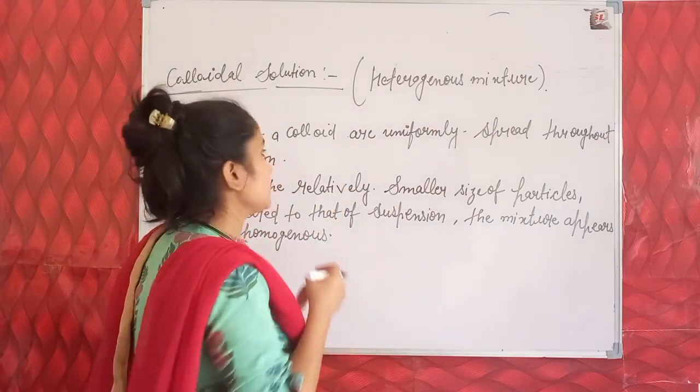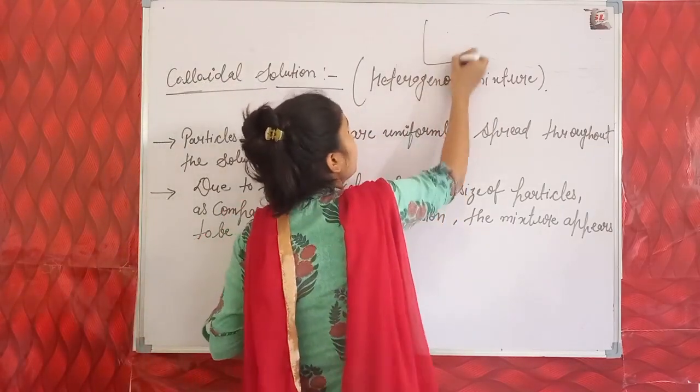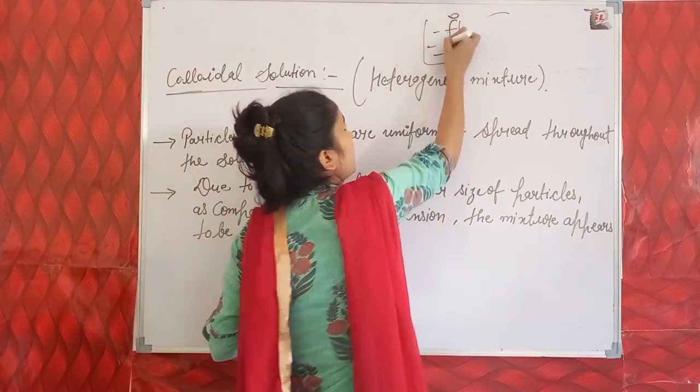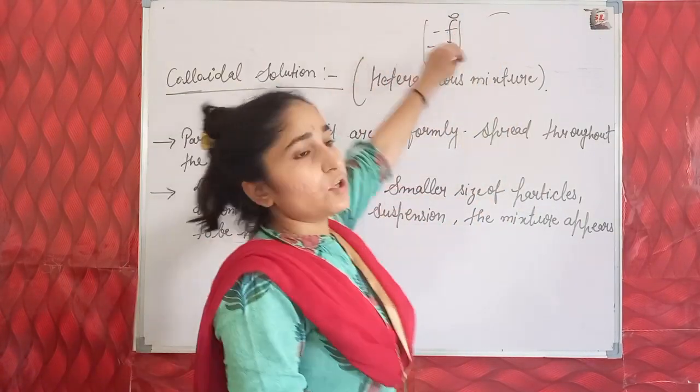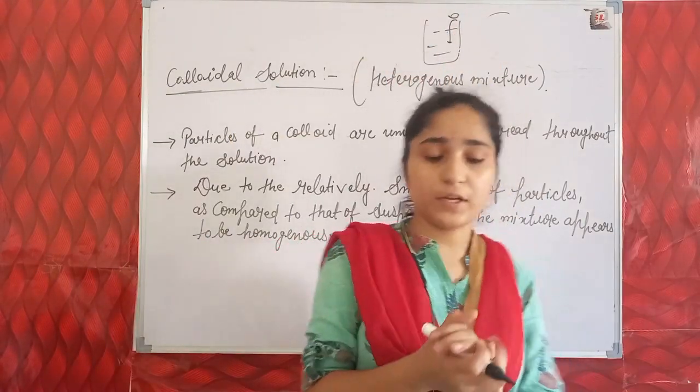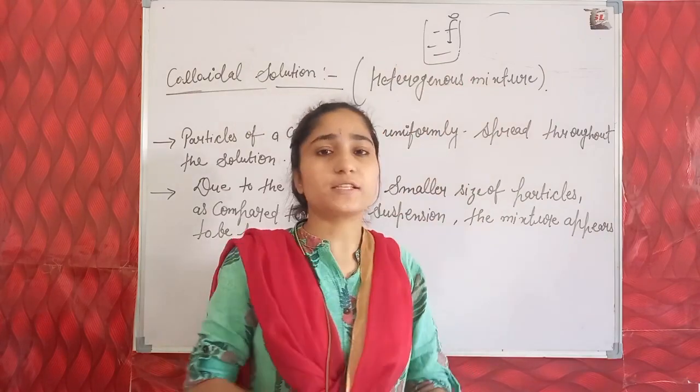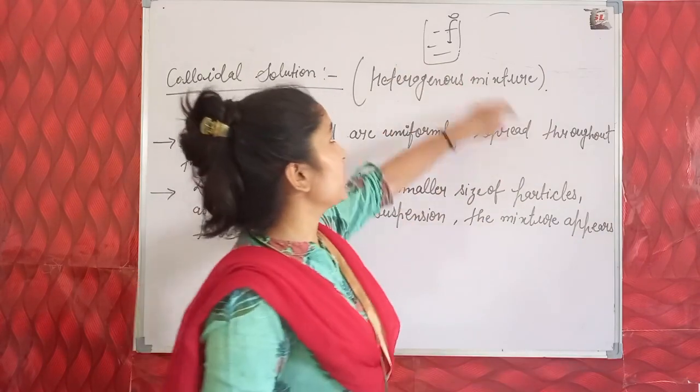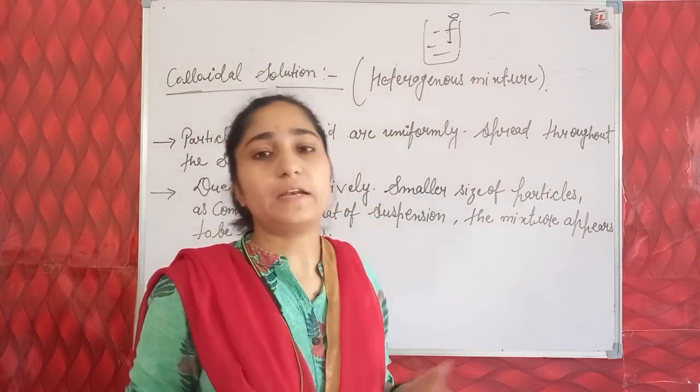In the 4th case of our activity, we saw that we dissolved a few drops of milk in water, and after dissolving, this mixture appears to be a homogeneous mixture, because the particles of milk cannot be seen by the naked eye.